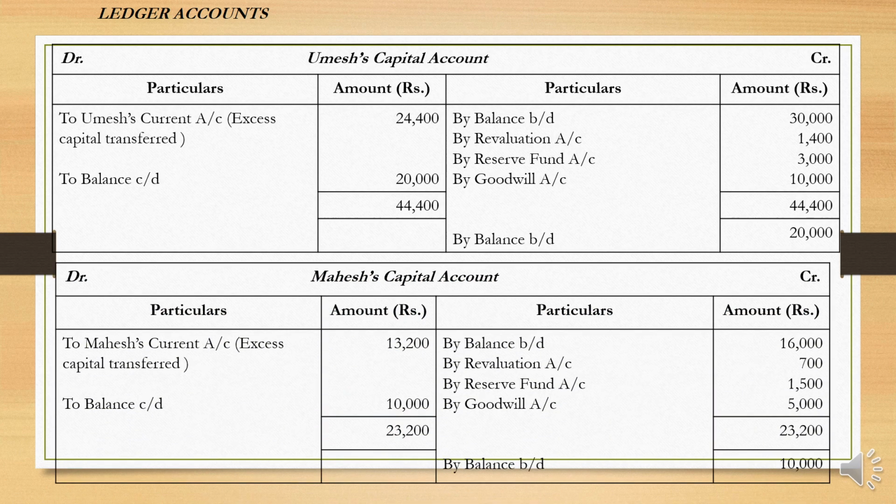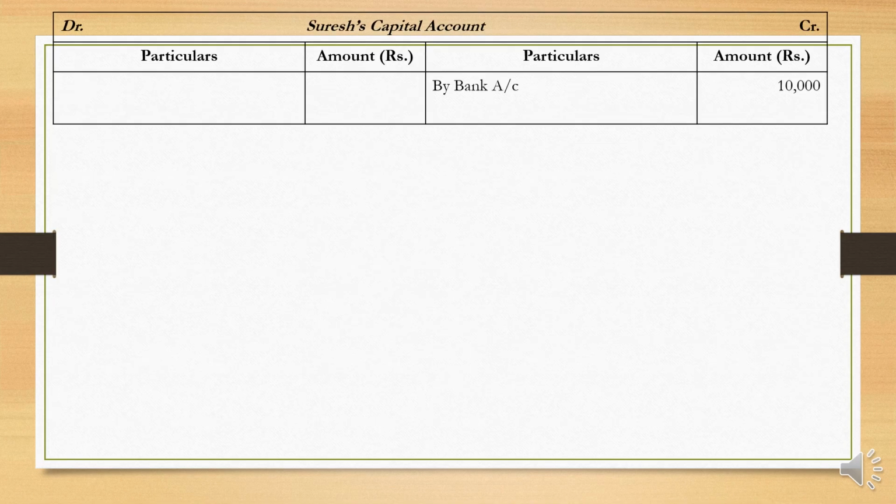Okay, now Mahesh: his opening balance 16,000, revaluation profit 700, reserve fund 1,500, and goodwill credited to his account 5,000. His balance is supposed to be 10,000, so the excess found is 13,200. Next is Suresh's capital account. He brought into the business 10,000. So therefore here it is the balance carried down.